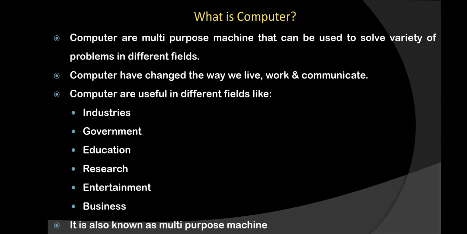With respect to different people, different definitions can be created for one particular word. But right now you have to focus on only one definition, that a computer is a multi-purpose machine that can be used to solve a variety of problems in different fields.